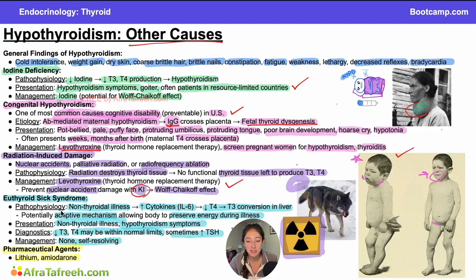And then euthyroid sick syndrome, remember that you can differentiate it from other causes of hypothyroidism like de Quervain's because you might have this decreased T3 with a potentially normal T4. And then how do they ask you about this on a board style question? Well, something they might ask you is a 3-week-old female is brought to the pediatrician for paleness, abnormal cry sounds, and poor tone. Labs reveal decreased T3, T4, and increased TSH. What is the embryological origin of the organ responsible for this patient's symptoms?